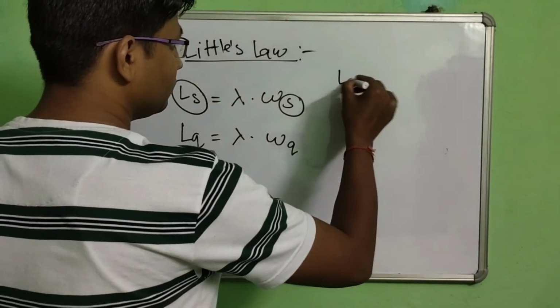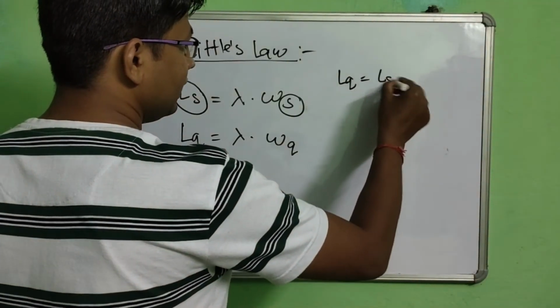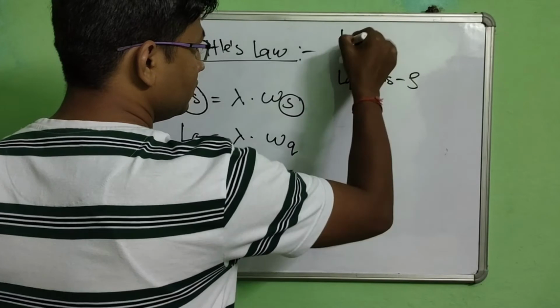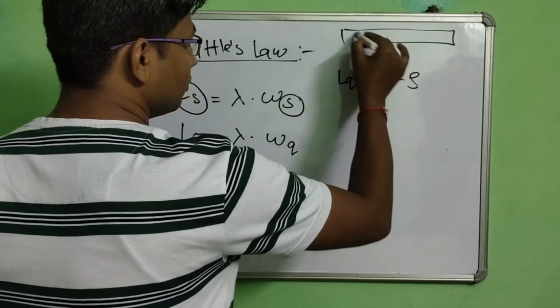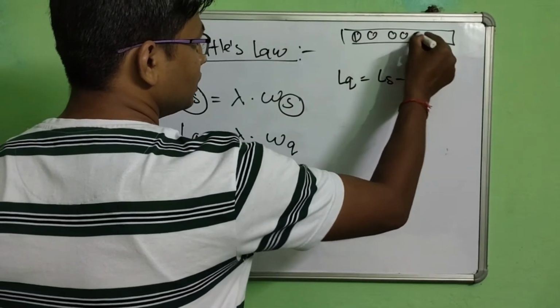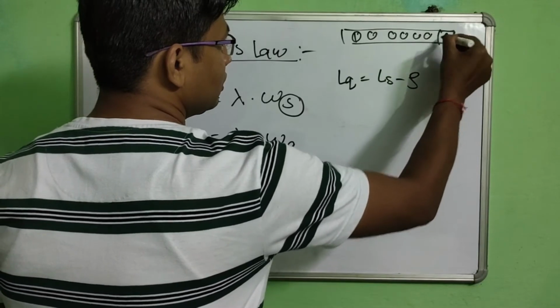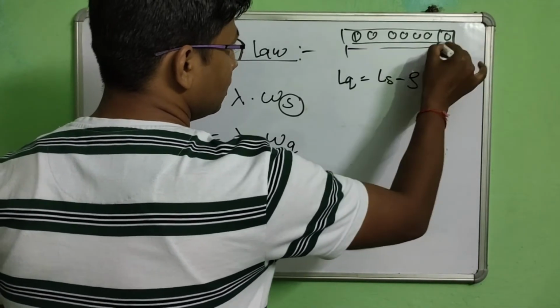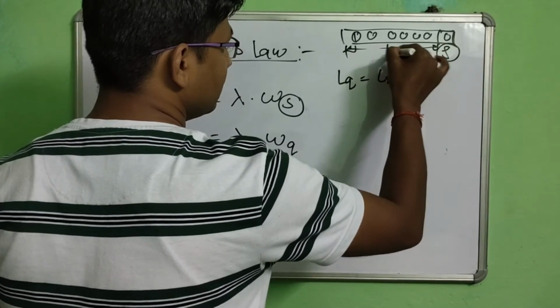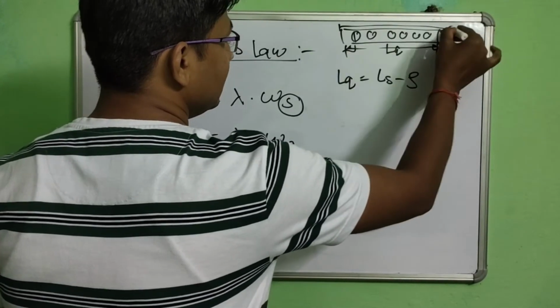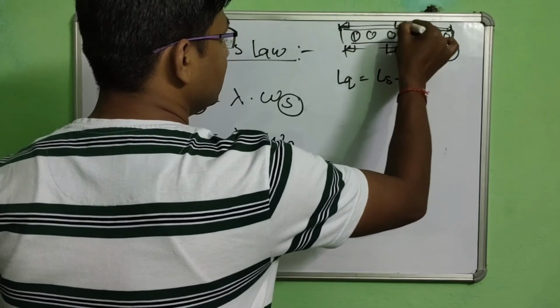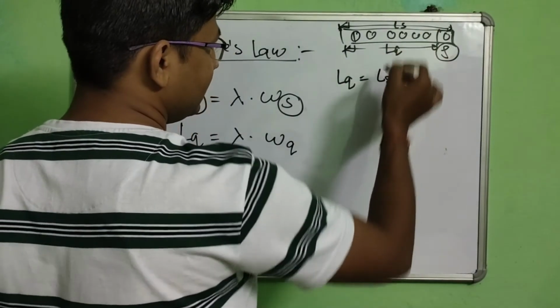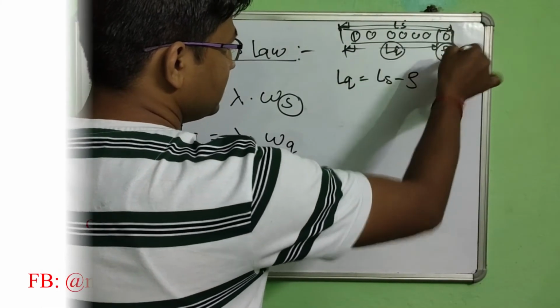What is the LQ? LQ is ls minus rho. This is the queue, this is the server where it is getting service. This is LQ and this is ls. Okay, you can easily say that LQ is equal to ls minus rho.